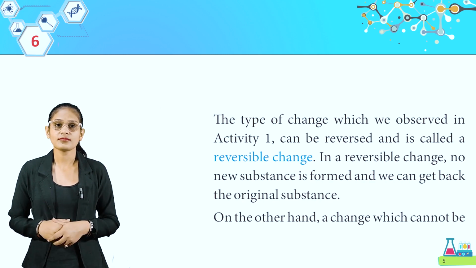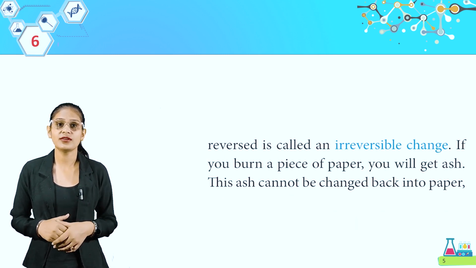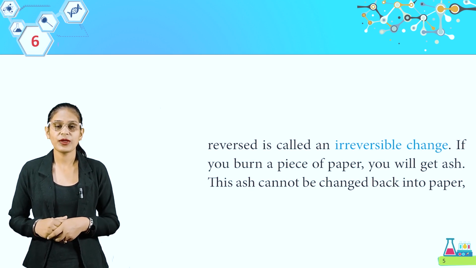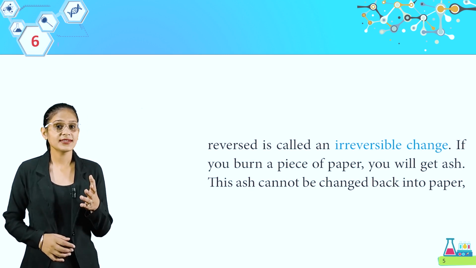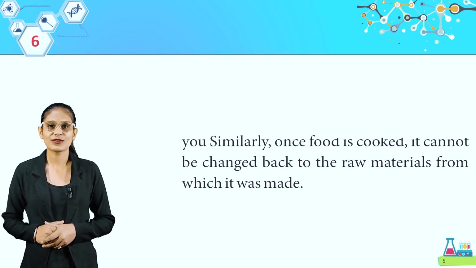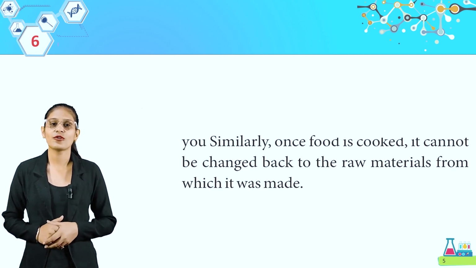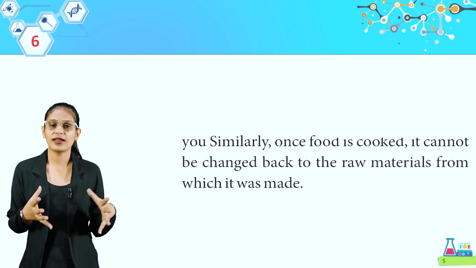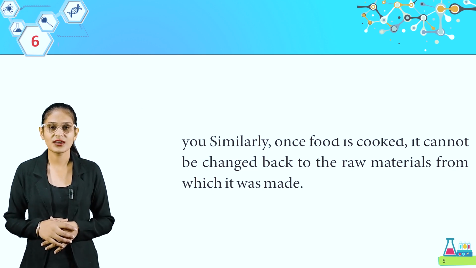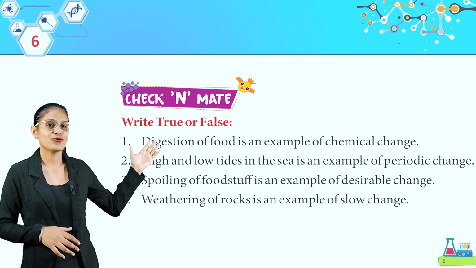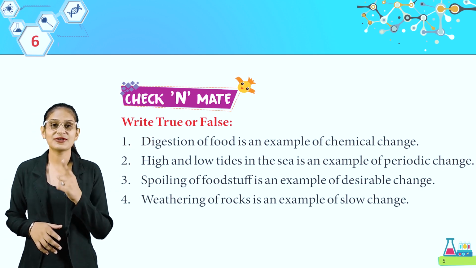On the other hand, a change which cannot be reversed is called an irreversible change. If you burn a piece of paper, you will get ash. This cannot be changed back into paper. Similarly, once food is cooked, it cannot be changed back to the raw materials from which it was made. So students, it's simple. अगर आपका खाना बन गया तो आप दोबारा से उसको raw materials में change नहीं कर सकते. So that is irreversible change. Here we have check and mate. So you have to do it by yourself.